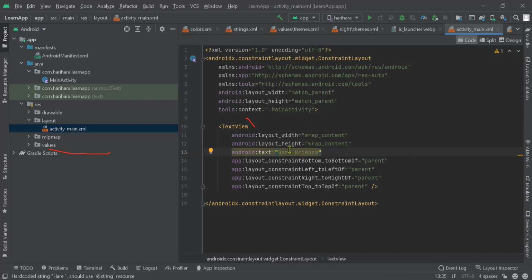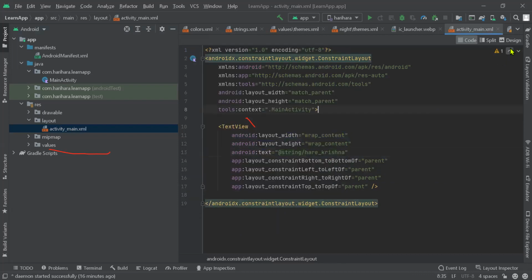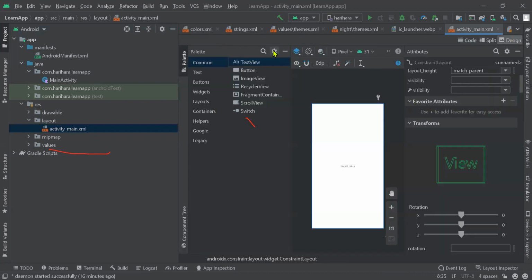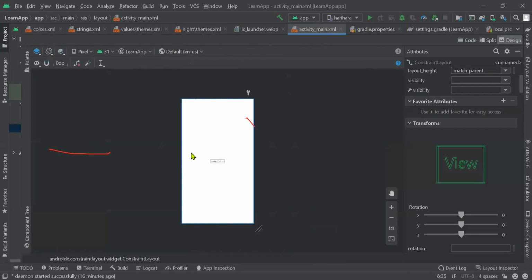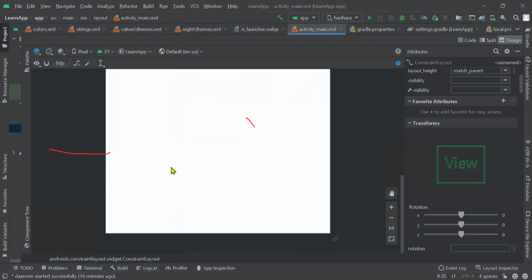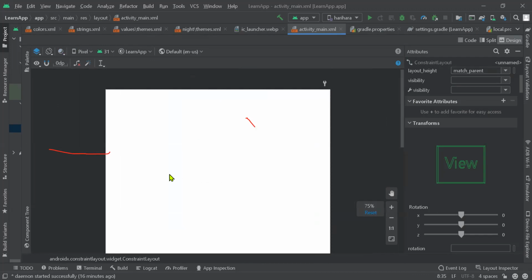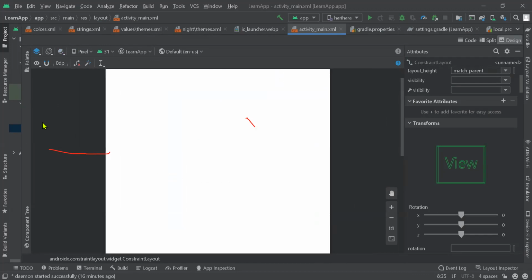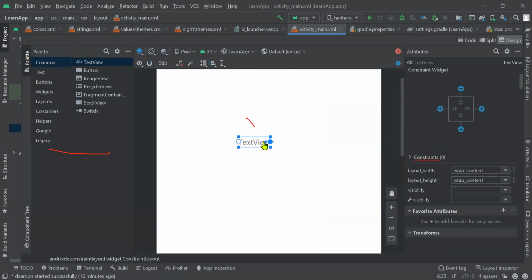We can make it a resource, so there is no issue. It will come up here when you look at it. Let me hide this part so that the screen is visible. It's showing Hare Krishna. This is the basic one, just for starting. We can bring many text fields here. If we want to add more text, it would go here.